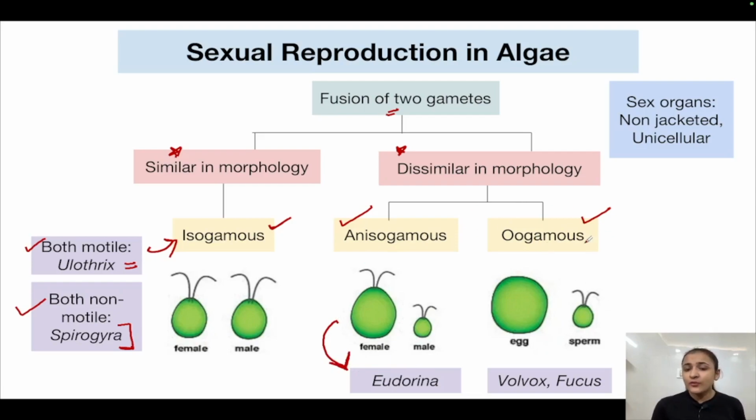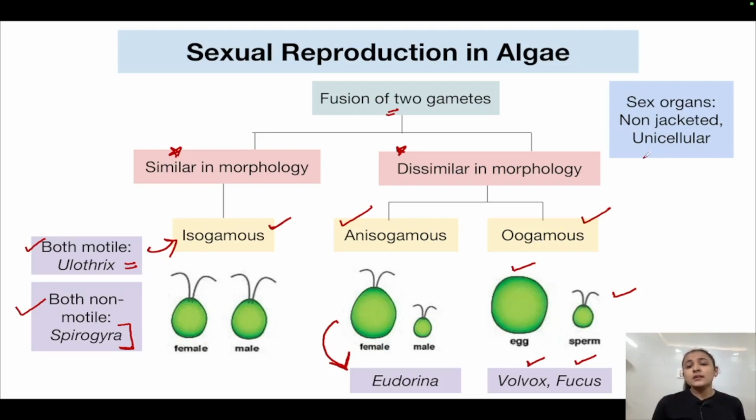In oogamous type of reproduction, what happens? A large non-motile female gamete is there and a small motile male gamete is there. Now, oogamous type is seen in Volvox and Fucus. Okay? Volvox here is what? It is the green algae and Fucus is the brown algae. So, this was about the different types of sexual reproduction that is seen in algae. In anisogamous and oogamous, both of these gametes do not look identical to each other. They look different from each other.